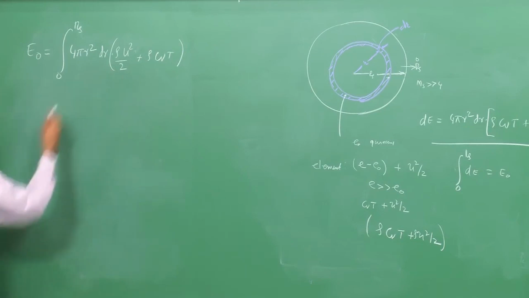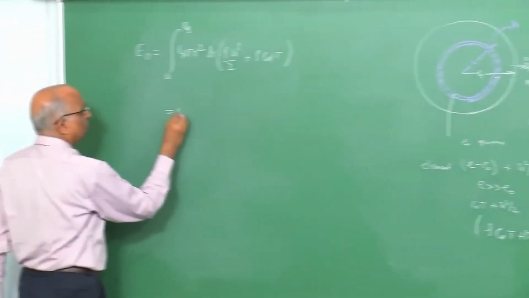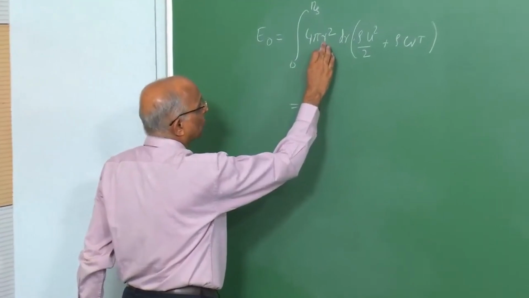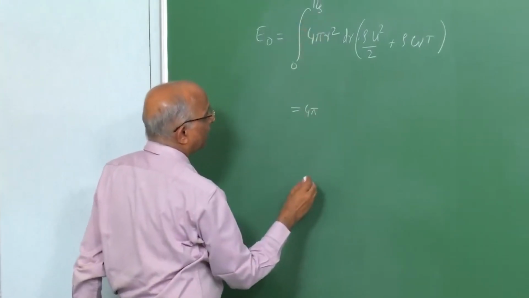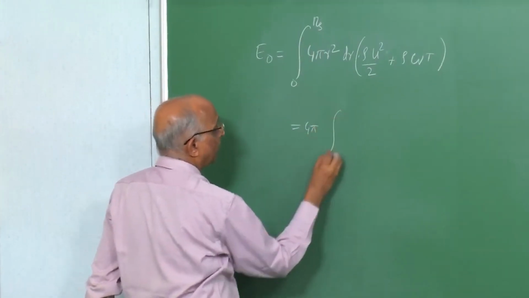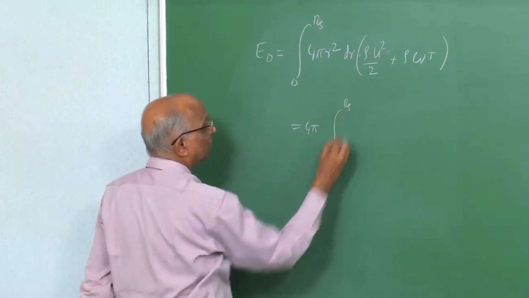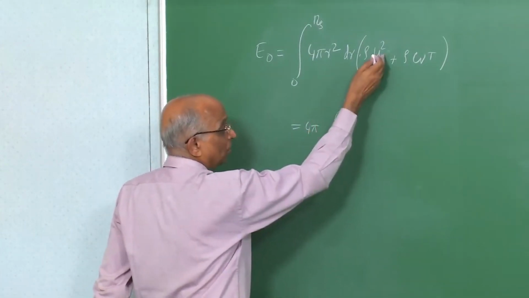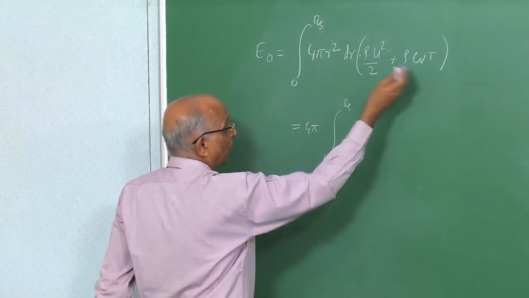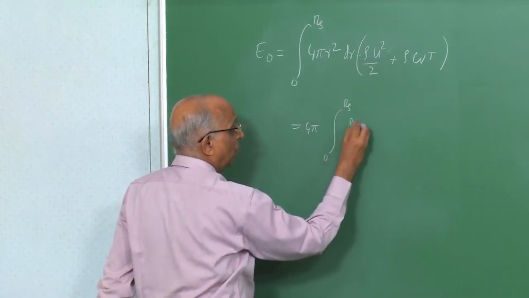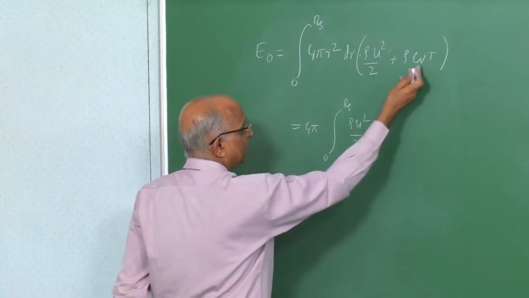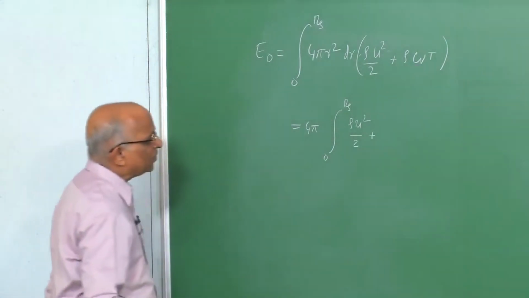Now, let us try to simplify this. This becomes equal to 4 pi, integral 0 to Rs. Well, r squared depends on Rs, I cannot take it out. Now, u depends on the shock front density, so I still keep it as rho u square divided by 2 plus Cv. Can I simplify Cv?